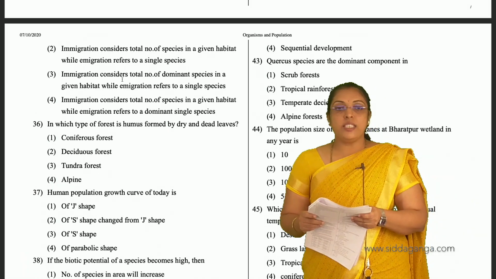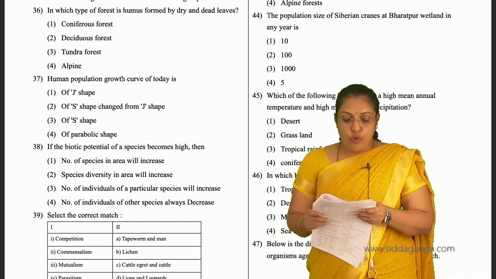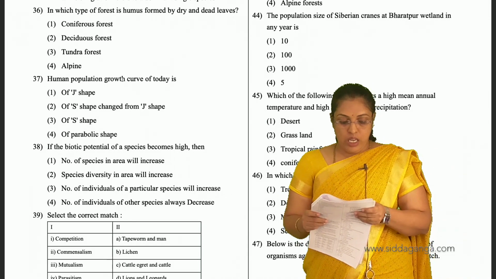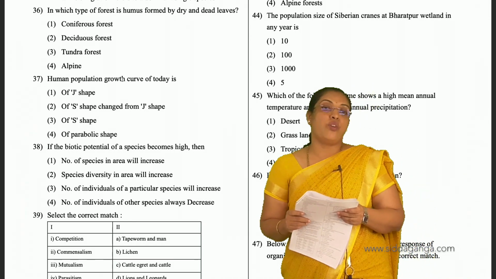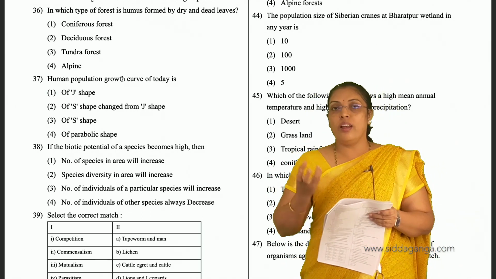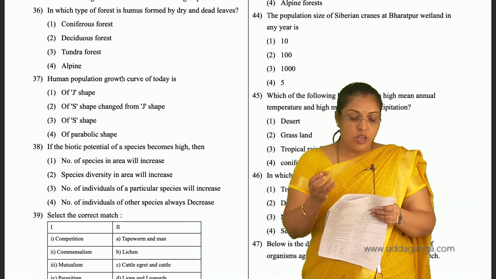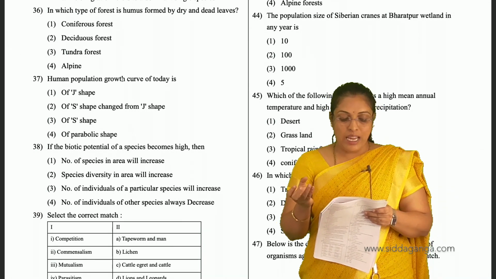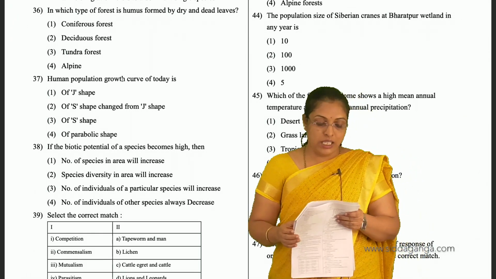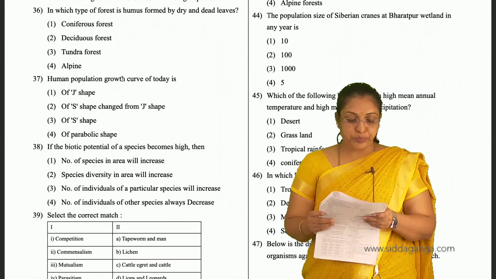And 36, in which type of forest is humus formed by dry and dead leaves? That is deciduous forest. Deciduous means falling. So here they ask, humus is formed by dry and dead leaves. That is mainly seen in deciduous forest. 36th, second is the answer.